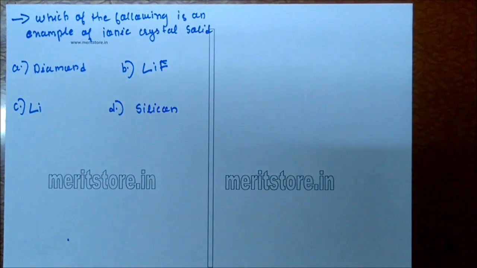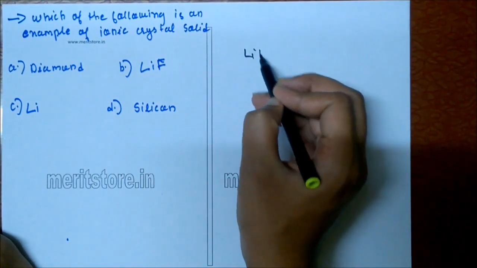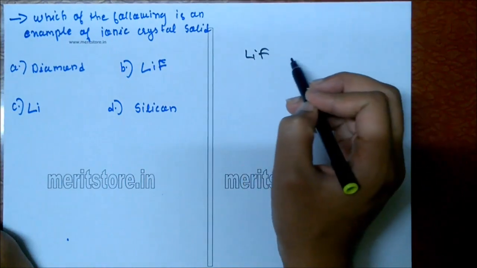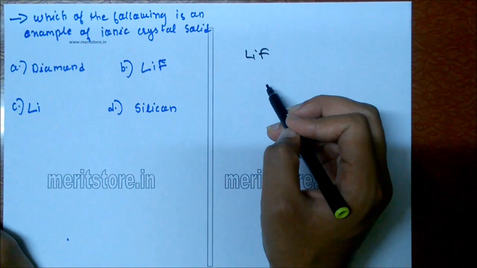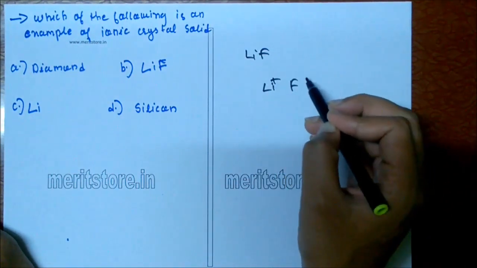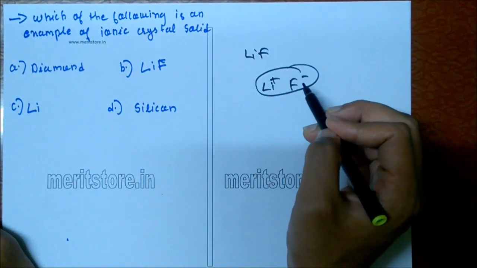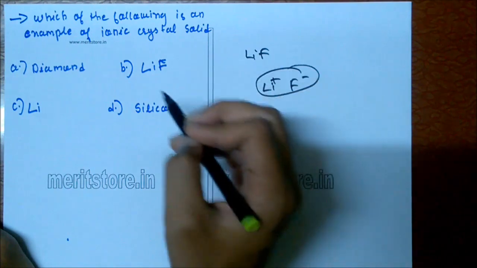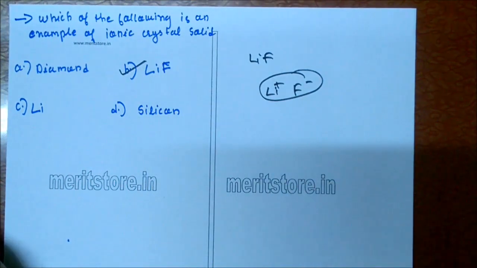Which of the following is an example of ionic crystal solid? A. Diamond, B. Lithium fluoride, C. Lithium, D. Silicon. LiF, lithium fluoride, is an ionic crystal solid because the constituent particles are positive and negative ions. Lithium acts as a positive ion and fluoride acts as a negative ion. This forms an electrovalent bond structure. So this is ionic solid, option B. The rest are covalent solids.